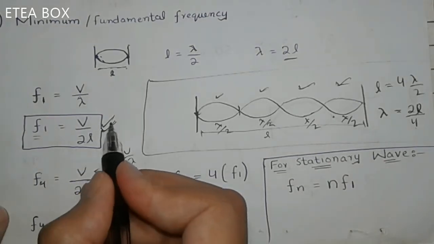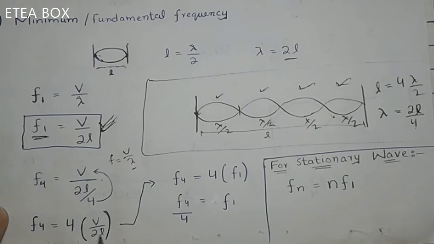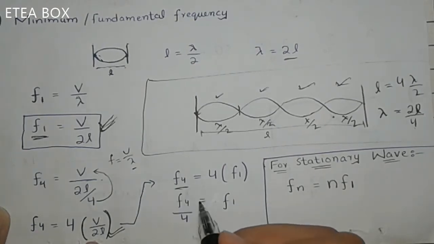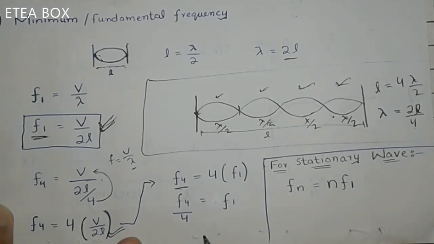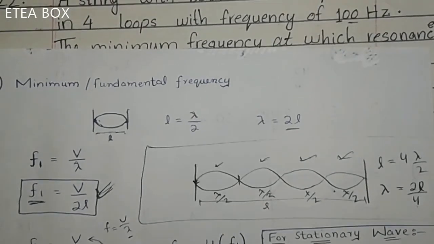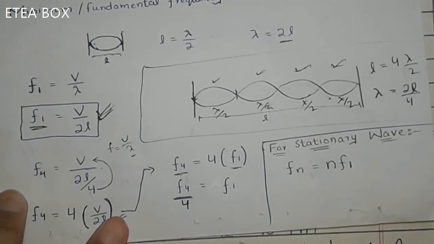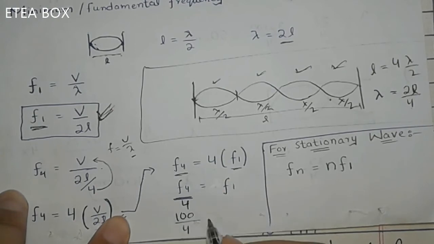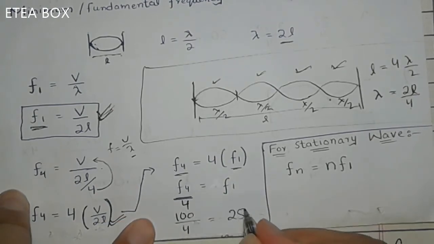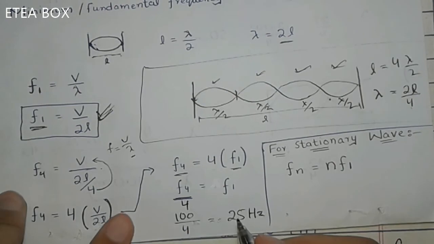Now look here, 4V divided by 2L is equal to the fundamental frequency. Just put F1 instead of this one, okay? So the frequency of 4 loops is equal to 4 times the fundamental frequency. Now you have to find this F1, and we are given only F4, for 4 loops, okay? So F4 divided by 4 is equal to 100 Hertz divided by 4. When you divide 100 by 4, you will get 25 Hertz. So the fundamental frequency is 25 Hertz.